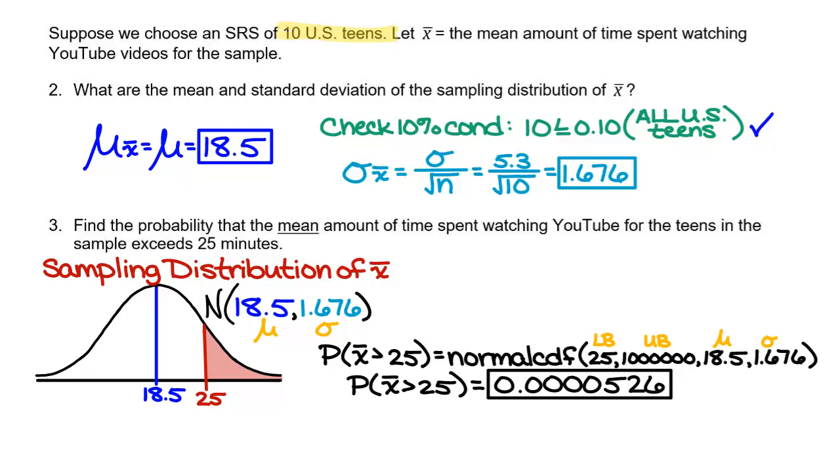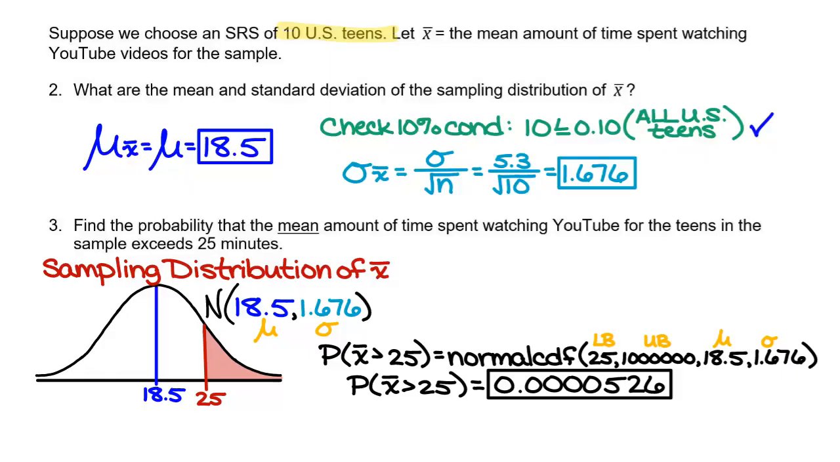Yeah, getting a sample of 10, averaging all of their watch times, and getting an average of more than 25. There's a much lower probability that if I take a group and I average that time, that it's going to be farther away from the mean.